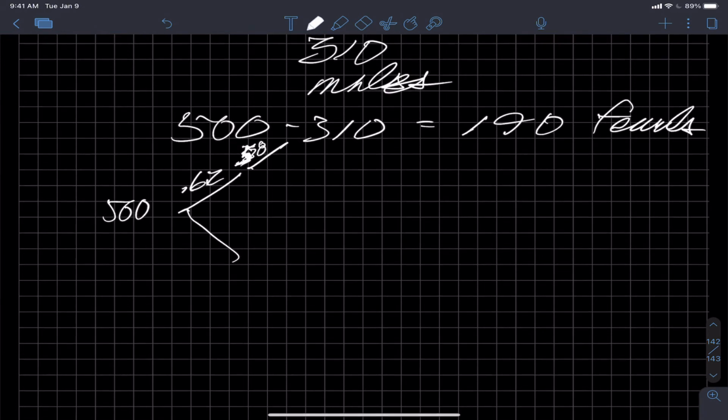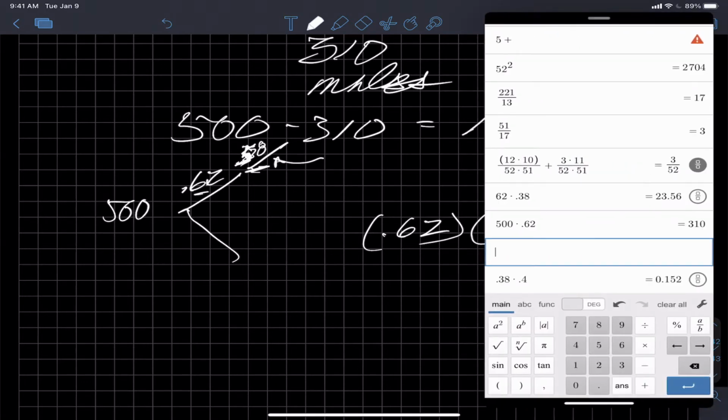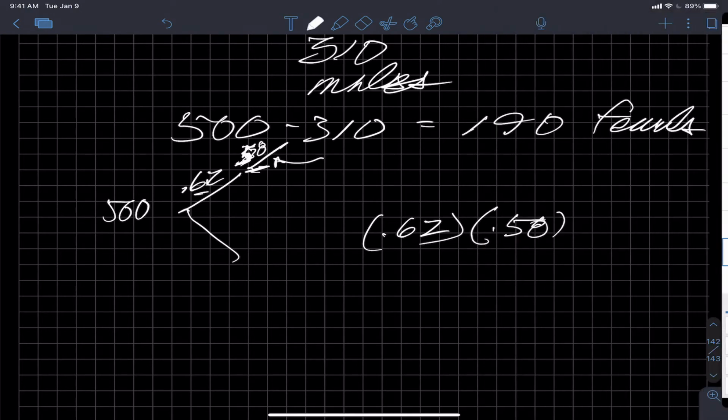So what we have to do is take 0.62. Hopefully that didn't mess you up. I used 38 because I couldn't read my own handwriting. So I want to know what 58% of 62 is. I'm just going to multiply those two numbers. 0.62 times 0.58 represents 58% of 62%, which is 35.96%.